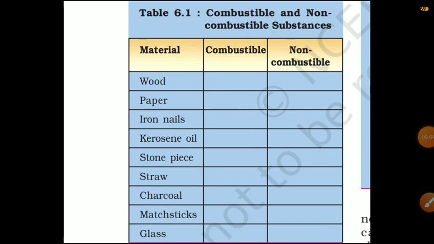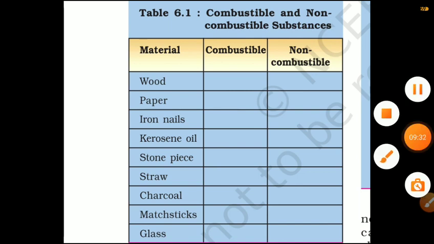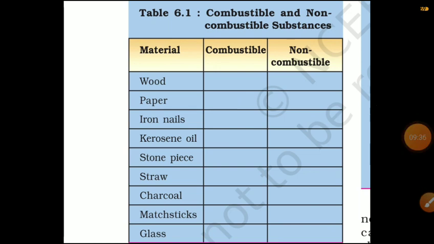So here, by this activity, we can conclude that all the things found in our surroundings are not combustible substances. Only a few things are combustible substances, which react with the oxygen, burn and produce heat and light, and those are called combustible substances or fuel.